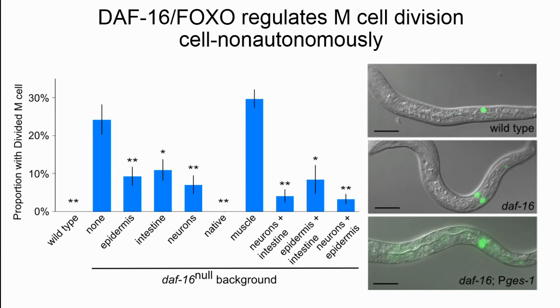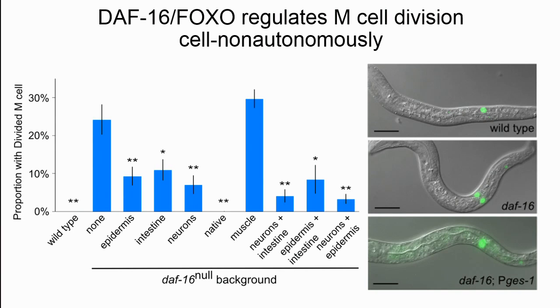Using the same tissue-specific promoters as from the previous slide, we can again see similar results here, where expression in the epidermis, intestine, and neurons is able to significantly suppress the daf-16 effect, though we didn't see any rescue from muscle expression. I also looked at seam cell divisions and a motor neuron differentiation marker that I don't have time to go into, but they're in our paper if you're interested.